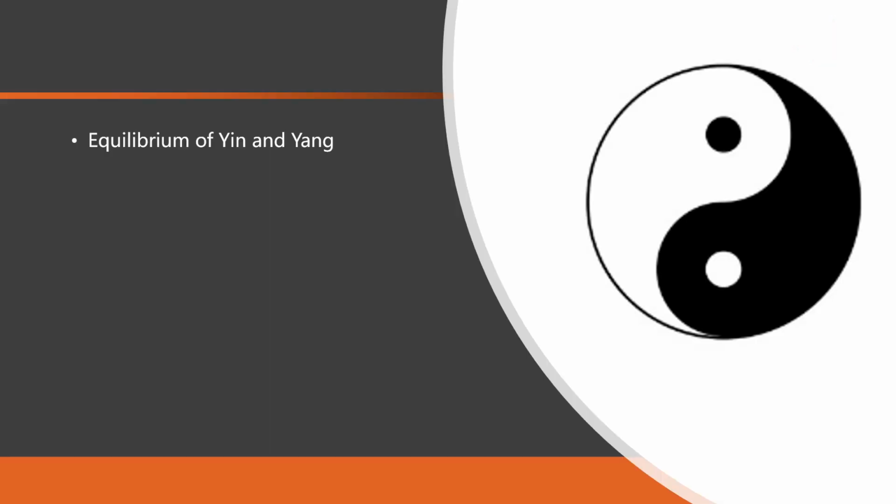The equilibrium of Yin and Yang. This aspect actually is quite easy to understand. It just refers to the balance of Yin and Yang. So all we talk about is the balance. We don't want too much Yang. We also don't want too much Yin.